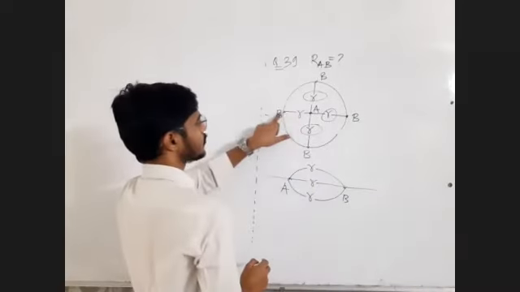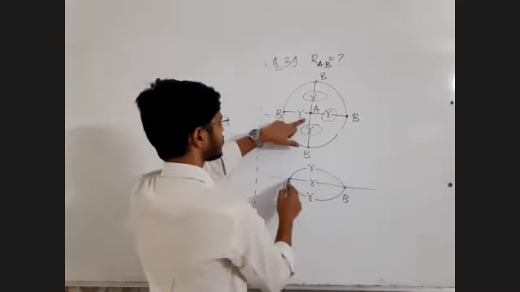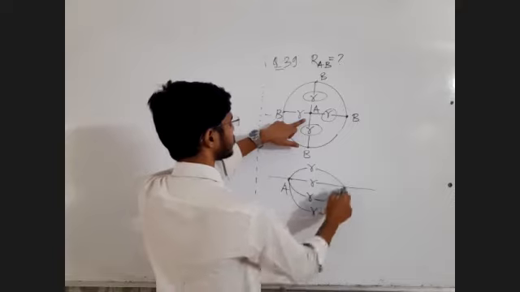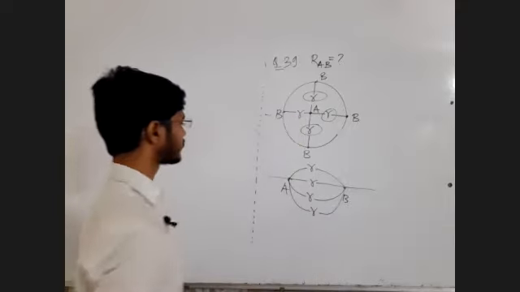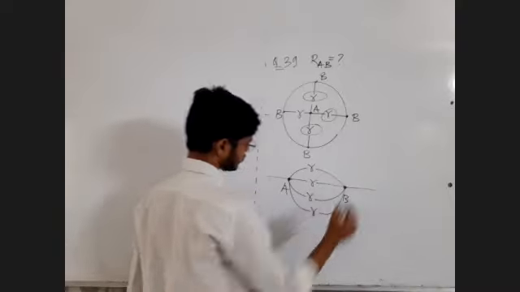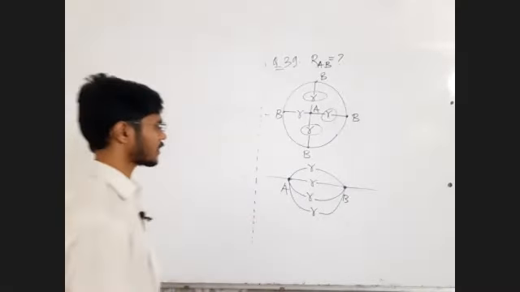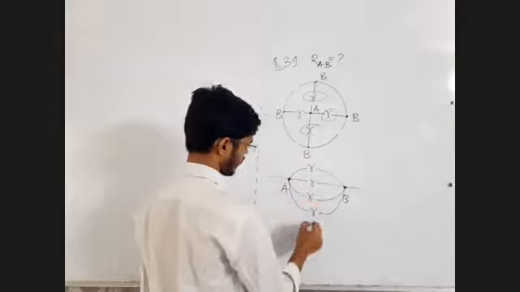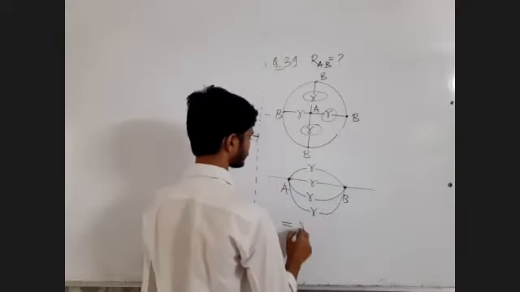Fourth resistance between points A and B. R, R, R, R by 4. Direct answer.